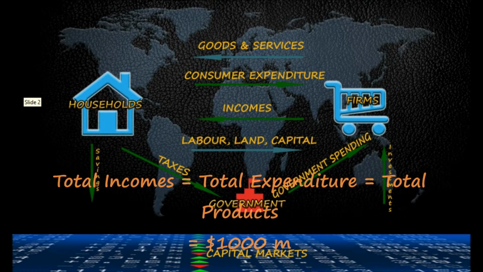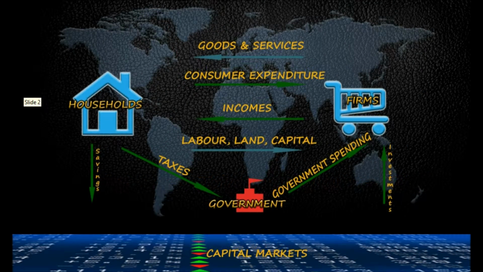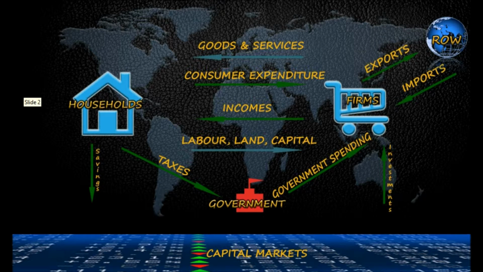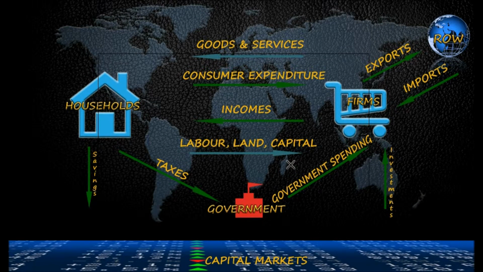Lastly, let's bring the rest of the world in to make our hypothetical economy close to the real world. The rest of the world is the last economic entity that is required to bring into our hypothetical world to make this as close to a real world as possible. Domestic firms buy imports from the rest of the world in exchange for money and sell exports in exchange for money to the rest of the world.